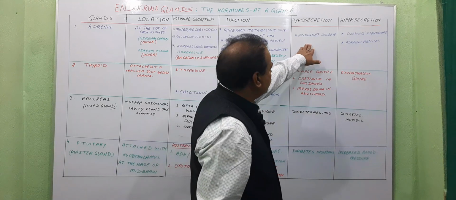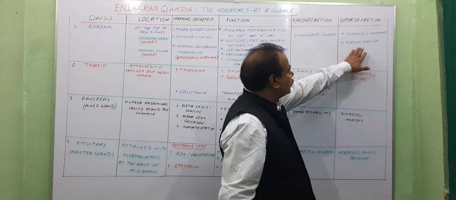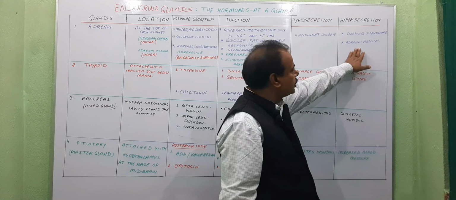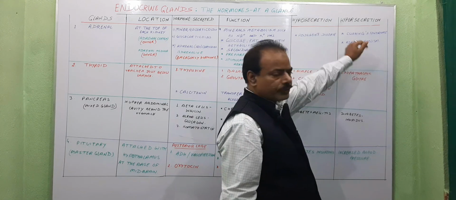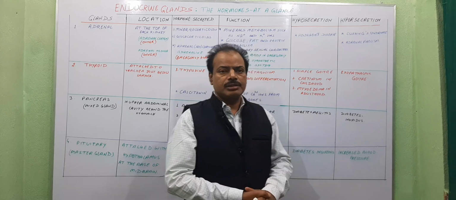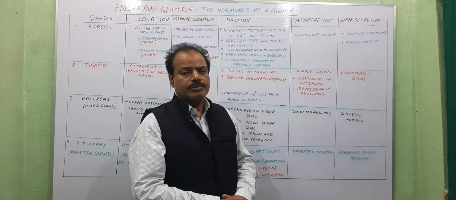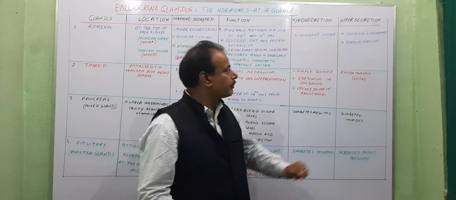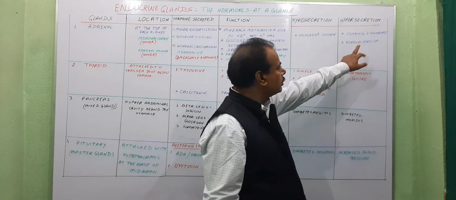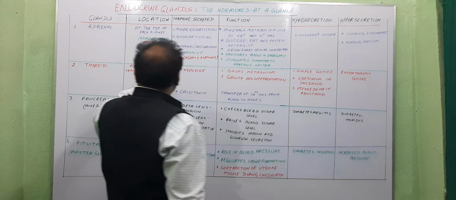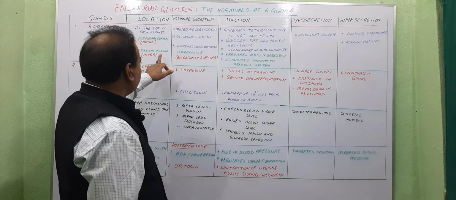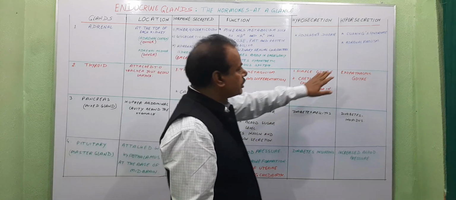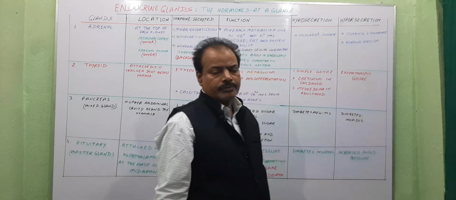nausea, etc. And hypersecretion, meaning oversecretion of corticoids, causes Cushing syndrome. The symptoms of Cushing syndrome are hyperglycemia, obesity, breathlessness, etc. Osteoporosis also. And when secretion of adrenal corticoids is more, it causes adrenal virilism.